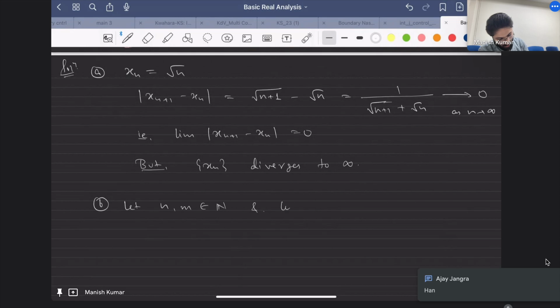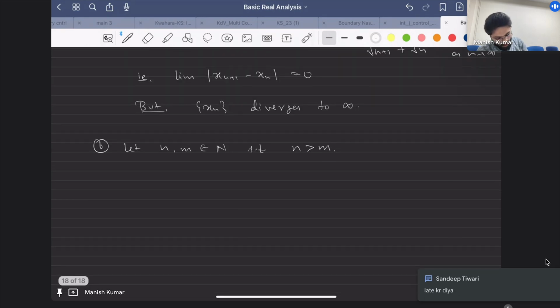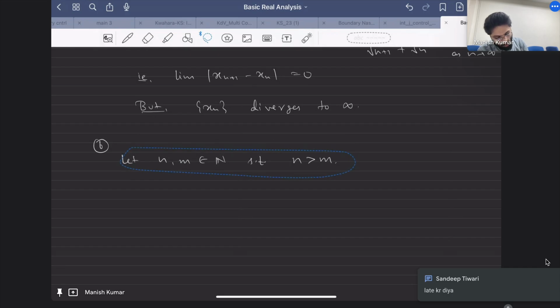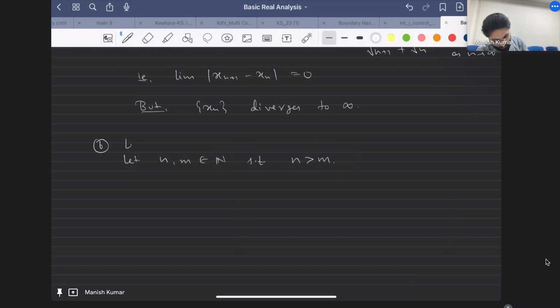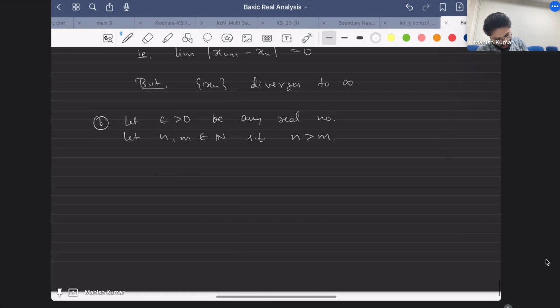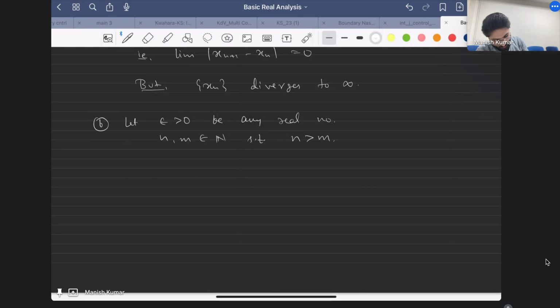Here also I should write that let epsilon be greater than 0. Now I want to estimate xn minus xm, right?